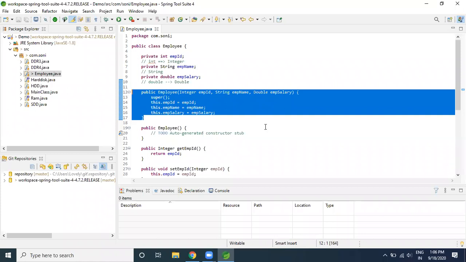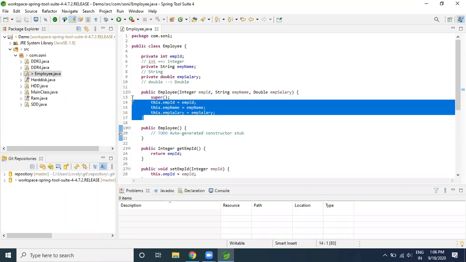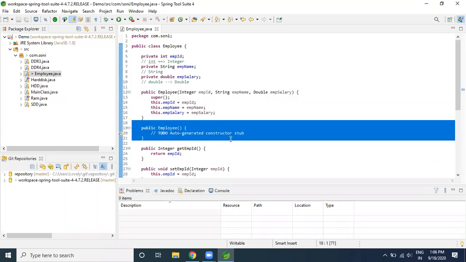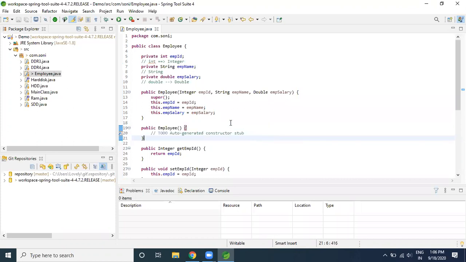Yes, this is one of the interview questions. Whenever you create a parameterized constructor, the default constructor will not be automatically created by Java. You need to create a separate default constructor. On top of that, it will not be public. I made it public, but the automatic one will be the default access only.